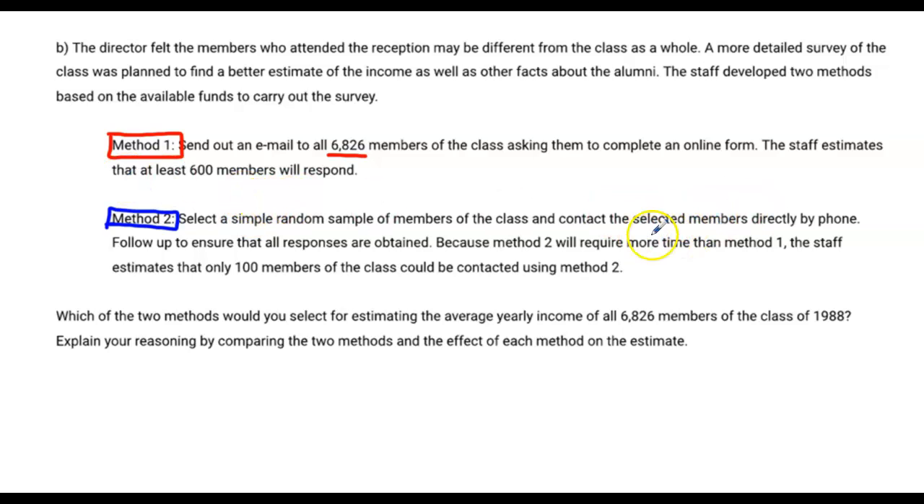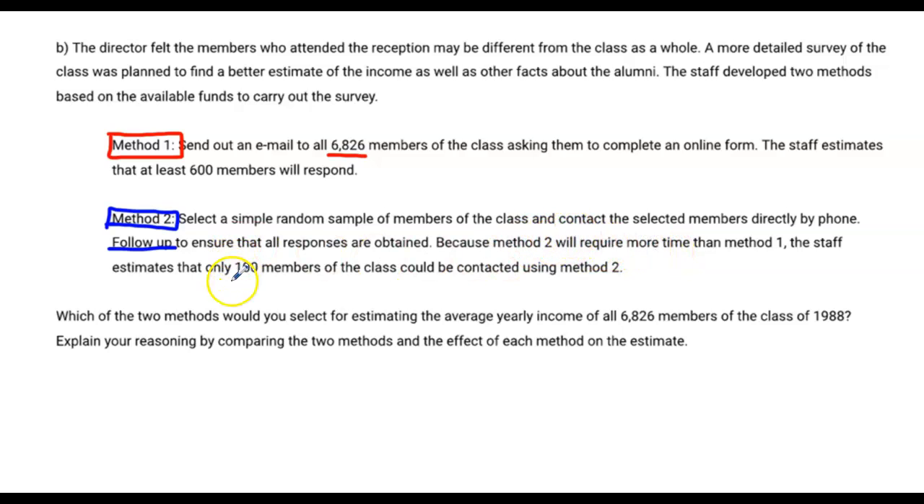And we're going to contact those members by telephone and follow up to ensure that all responses are obtained. So once we take the simple random sample and look down our list and say, okay, we're contacting all of these people, we're making sure that we get responses from all of those 100 people. We're not accepting, oh, they just didn't answer the phone. We're going to reach out to them with other methods and try to get their responses as tough as possible it may be.